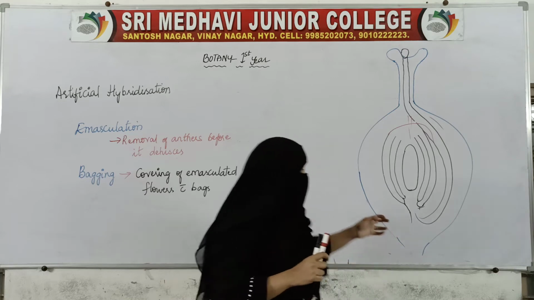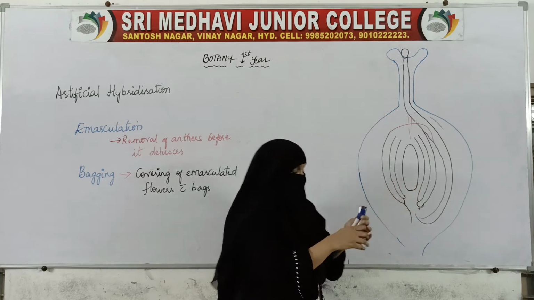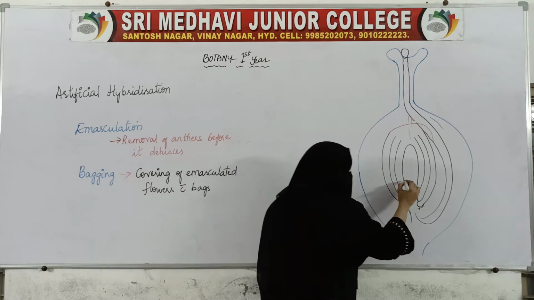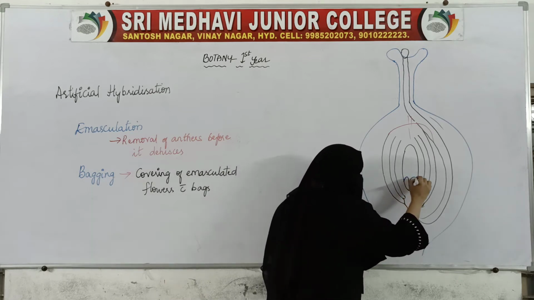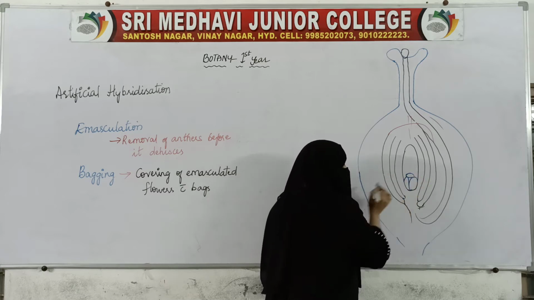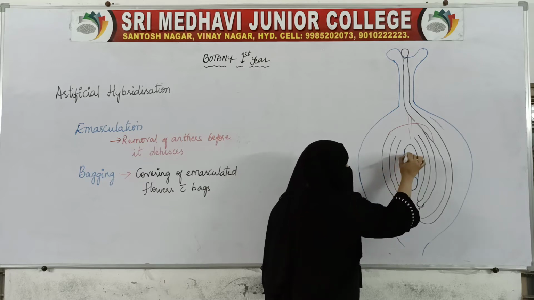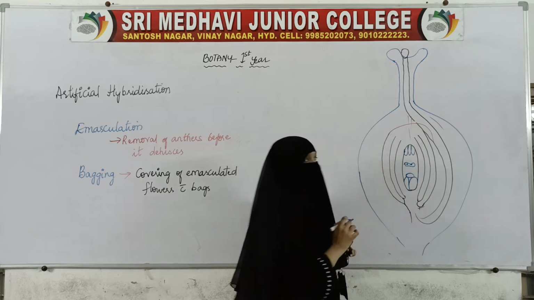Now the pollen tube will be entering the embryo sac. Here in this embryo sac, for example, these are the synergids. There are two synergids, and this is the egg cell. This is the central cell with diploid nuclei, and these three are the antipodals.